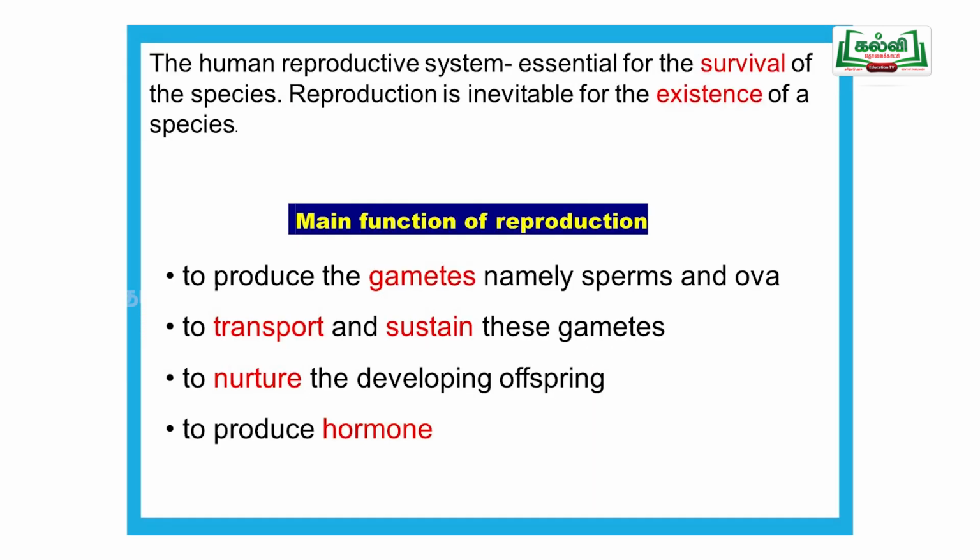Human reproduction is essential for the survival and existence of species. Suppose reproduction is not there, what will occur? The species will become extinct. For example, we can take the dinosaur. In the Jurassic era, it was the golden period of reptiles.